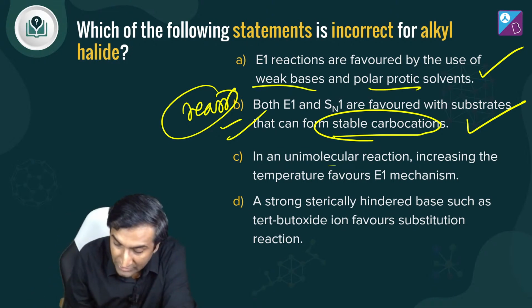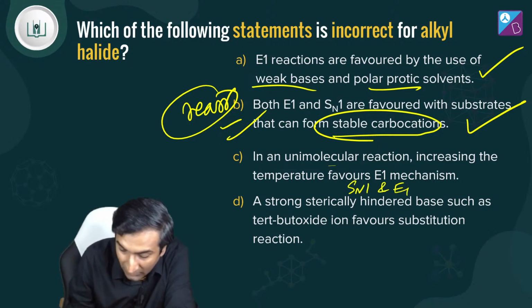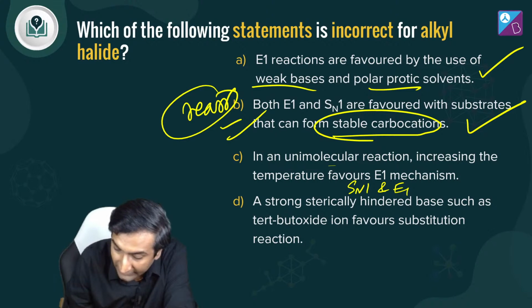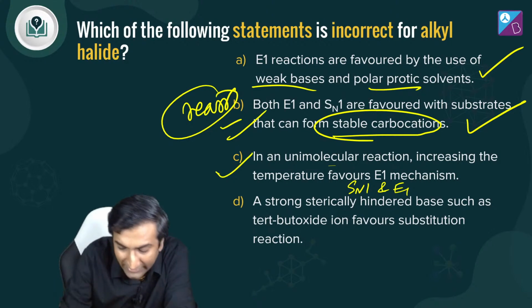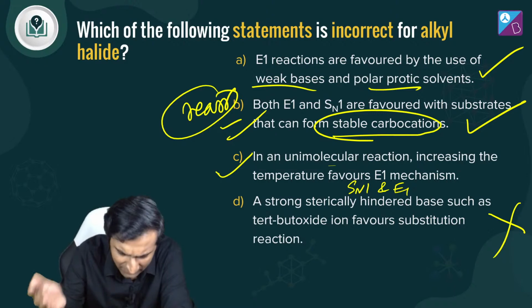ये ना unimolecular reaction. Unimolecular मतलब SN1 and E1. देखो ये भी हम लोग बात कर चुके हैं. In a unimolecular reaction, increasing the temperature favors E1. अगर ये 3 सही है मतलब this must be wrong, that must be the answer. एक बार देख लेते हैं.